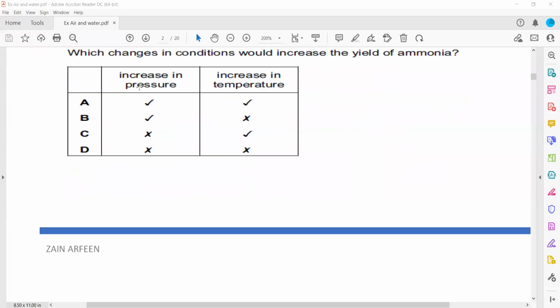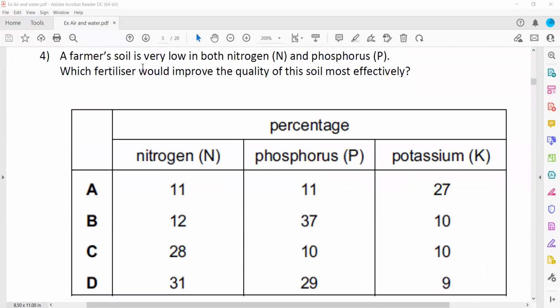Reversible reactions are affected by changing the pressure as well as the temperature. The farmer's soil is very low in both nitrogen and phosphorus, so only a small amount of nitrogen and phosphorus is there in the soil. Which fertilizer will improve the quality of the soil most effectively? Which one provides more nitrogen and phosphorus?